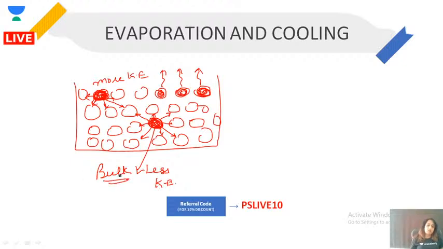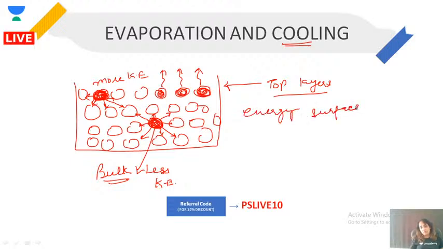Right? So evaporation is a surface phenomenon, we all understand that. But why does evaporation cause cooling? Because this top layer of particles will absorb energy from the surface. Whatever surface they are on, they want to gain some energy to increase their kinetic energy.